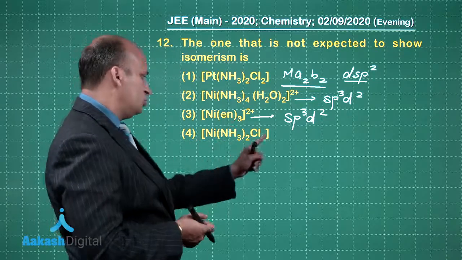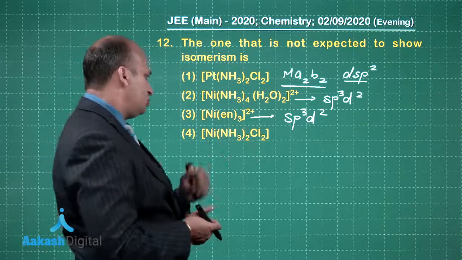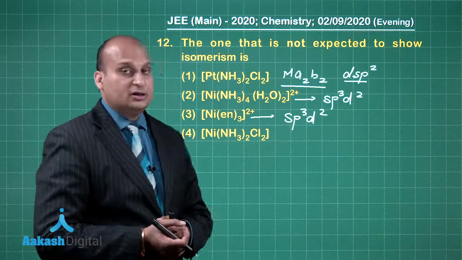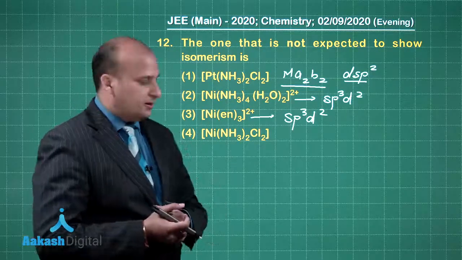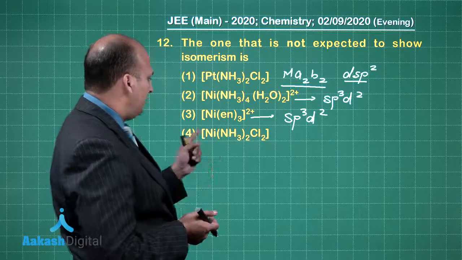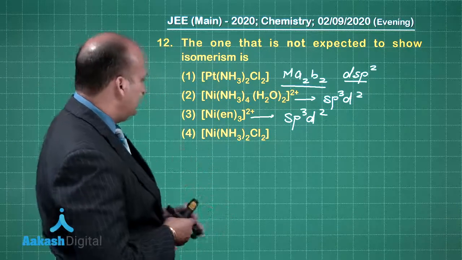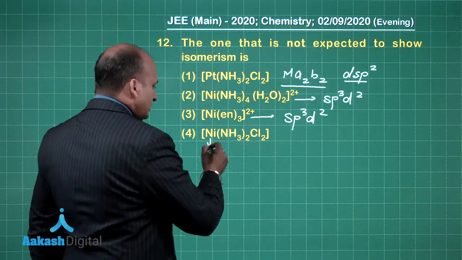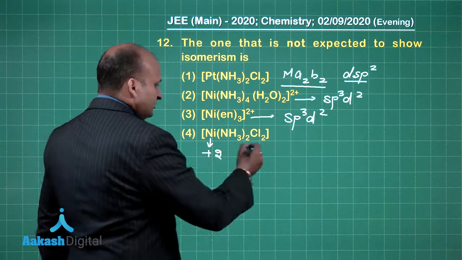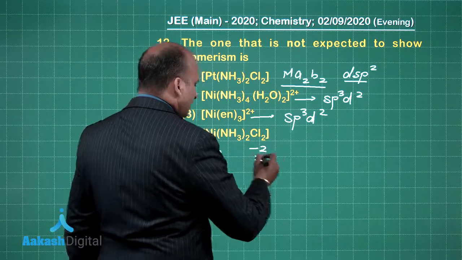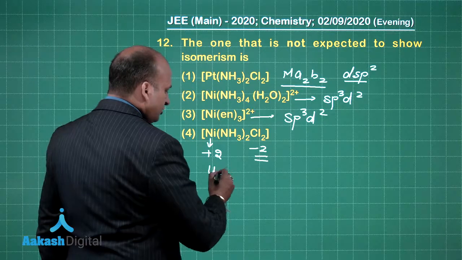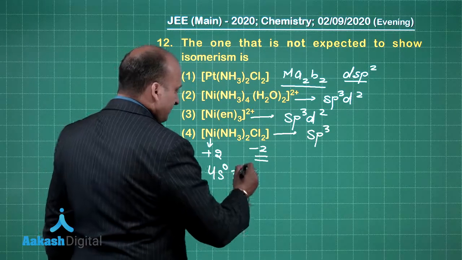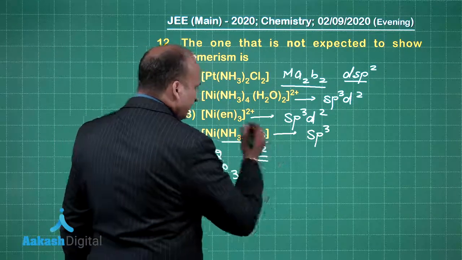You see over here there is no charge basically being shown on the nickel. So it is 4s2 3d8, right. And over here basically nickel is in +2 state. See, this is -2 state. So what is the electronic configuration? 4s0 3d8. These two are weak field ligands.